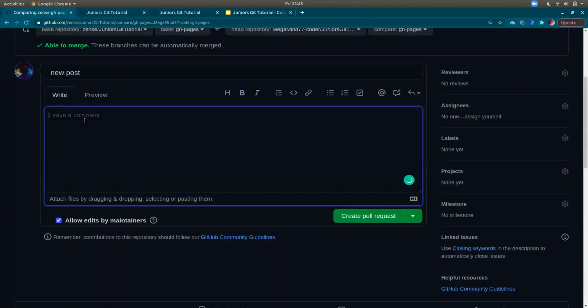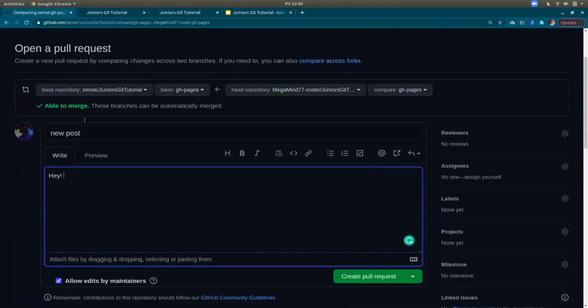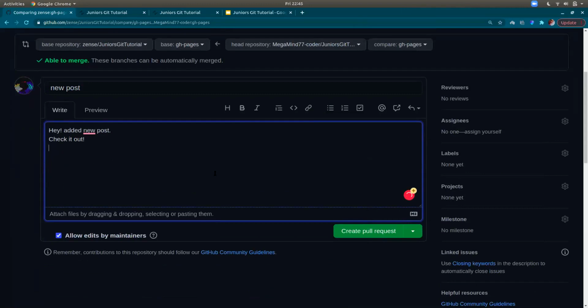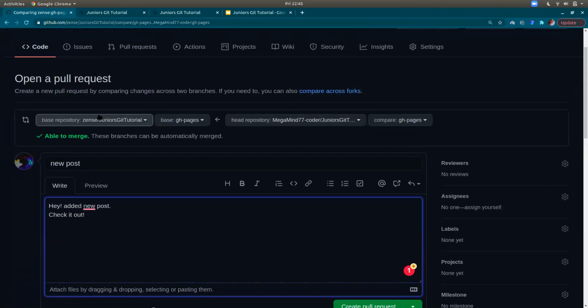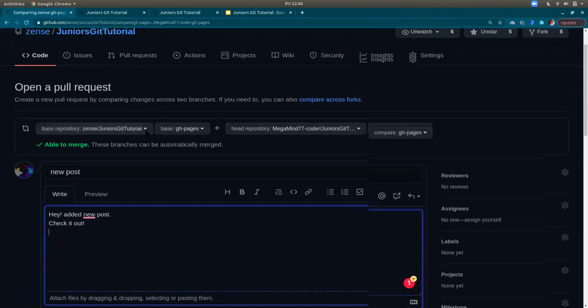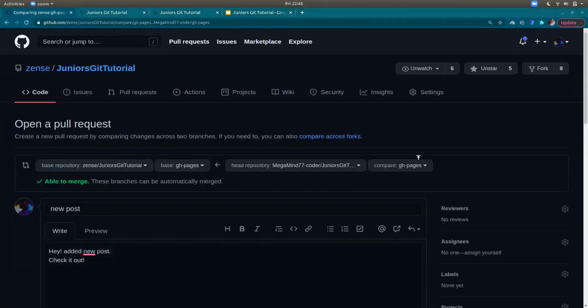I could add a comment onto my pull request, which is, hey, added a new post, check it out. And what the owner of the repository, the base repo, sees is that the pull request is also always created from the forked repository to the main repository. Ruturaj, would you like to elaborate on this?